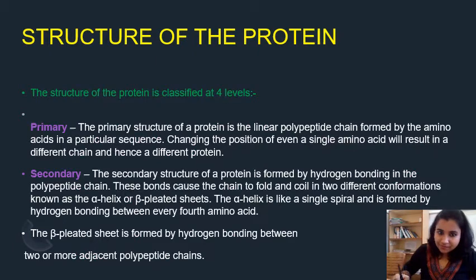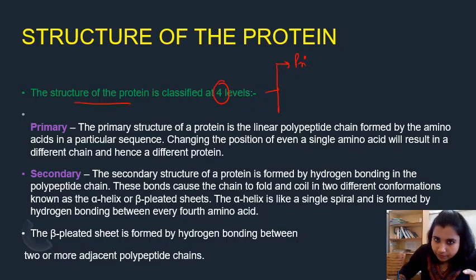So coming to the structure of the protein, it is classified at 4 levels. What are the 4 levels? If you see, primary, secondary, tertiary, and quaternary, right? So secondary is again further divided into alpha helix and beta pleated structure. Now, what is primary protein?